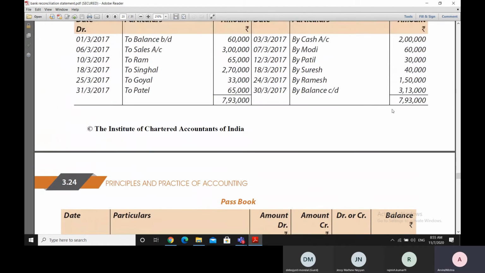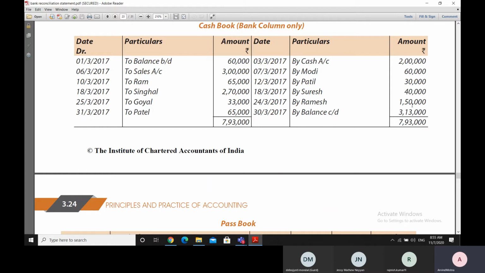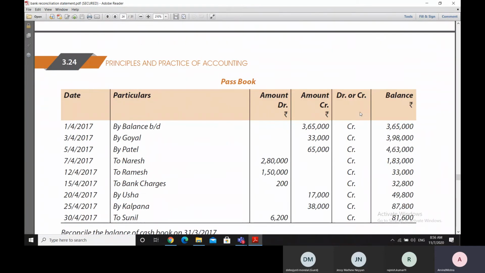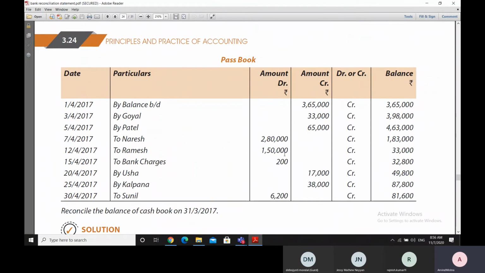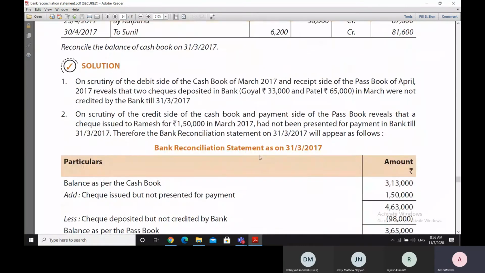So here the 1,50,000 entry has been made in the cash book on 24th of March, because this is a check which has been issued to Ramesh for 1,50,000 rupees. However, on the payment side, this 1,50,000 is appearing on 12th of April, which means that this is not there in March. And therefore, when we are preparing a bank reconciliation statement for March, this will be accounted for there in the bank reconciliation statement.